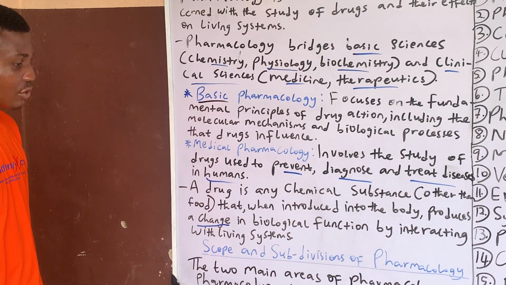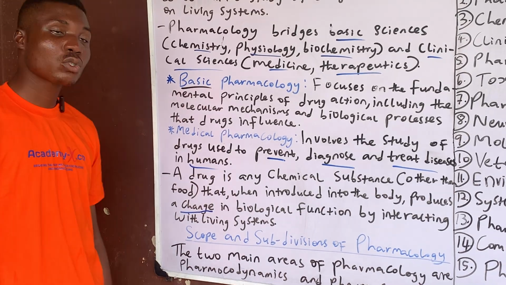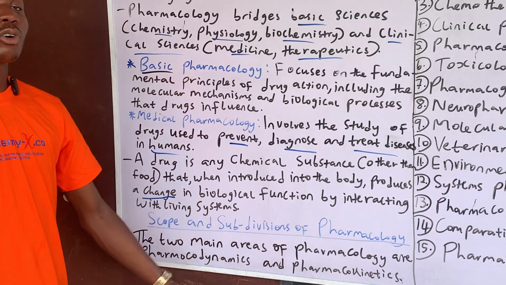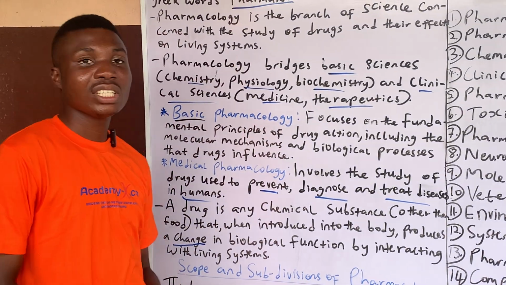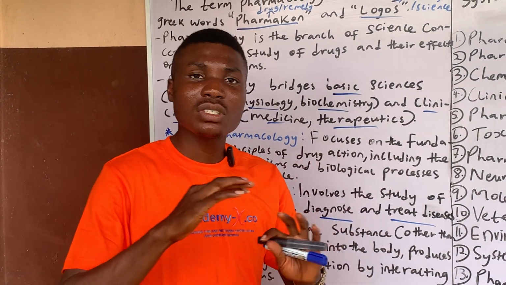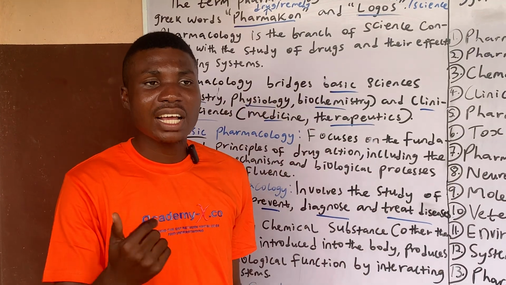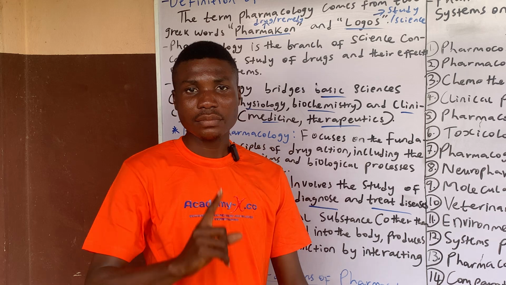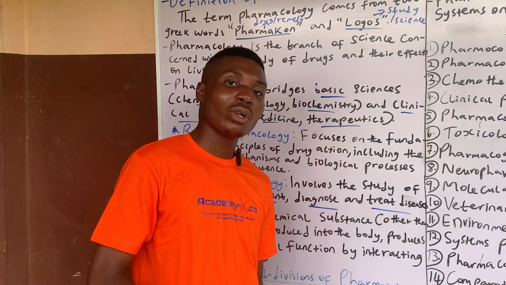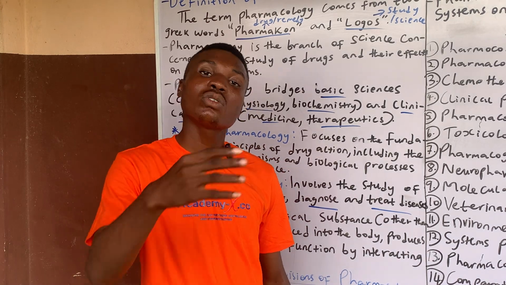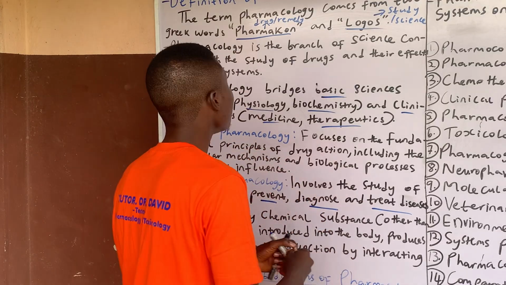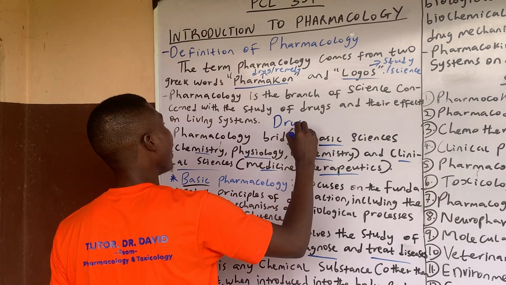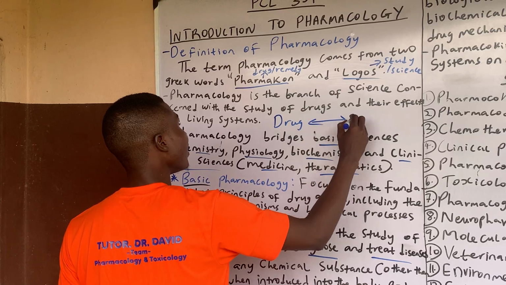So let's look at the scope and subdivisions of pharmacology. The two main areas of pharmacology are pharmacodynamics and pharmacokinetics. When we talk about pharmacology, there are two things we want to answer. First, what does the drug do to the body? And second, what does the body do to the drug? I don't know if that's making sense to you. So there are two things we are looking at here: the drug and the body.